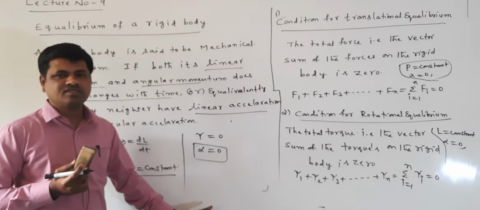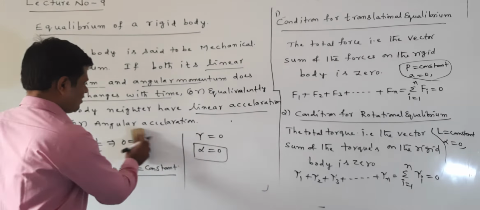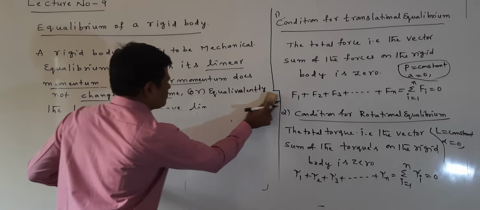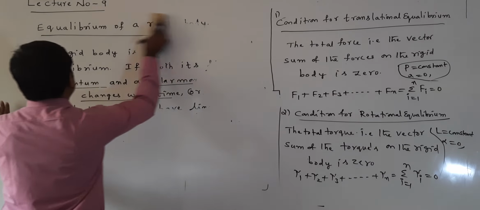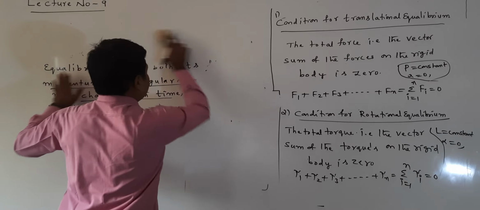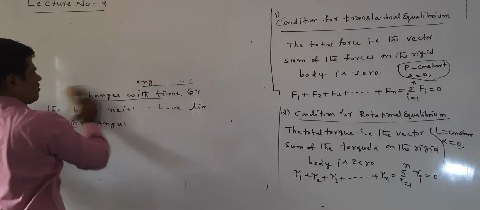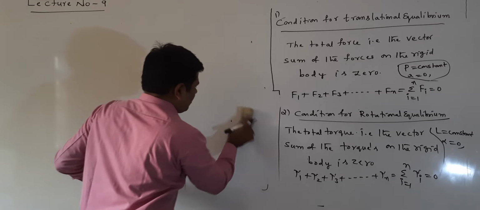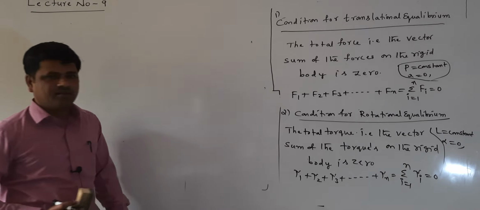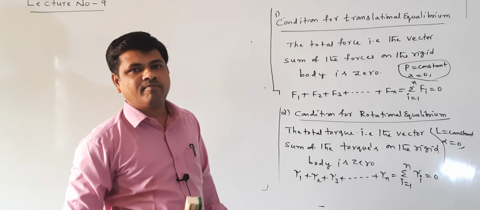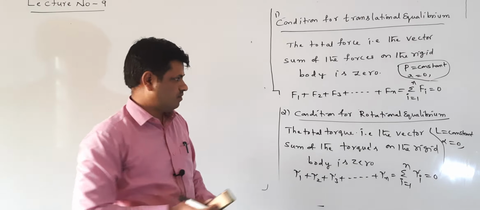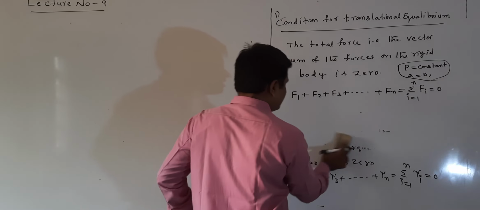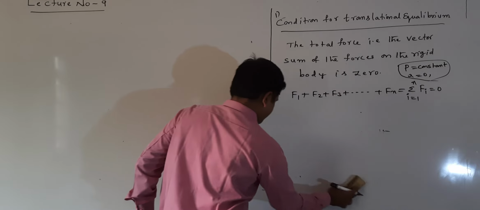From the exam point of view, this is important. Equilibrium of a rigid body means the body is at translational equilibrium and rotational equilibrium. When both equilibriums are there, the body is in mechanical equilibrium.